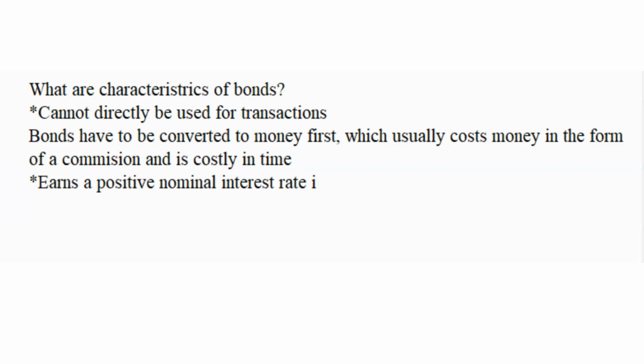So, the main setup of this topic is that we're assuming that you can keep your wealth in the form of two financial assets, money and bonds. And we're assuming for money that you can hold your money in the form of currency and demand or checkable deposits. Money can be used for transactions, but it does not pay any interest. Another financial asset in which you can keep your wealth is bonds, where we're assuming there's just one type of bond with one interest rate. Now, bonds cannot be directly used for transactions, but they do pay an interest.